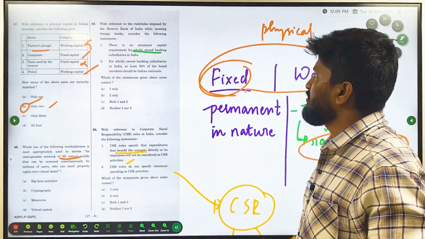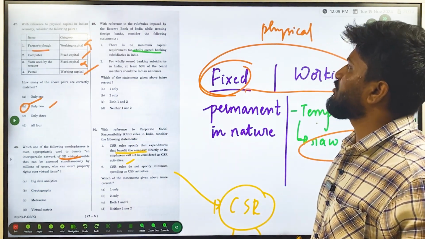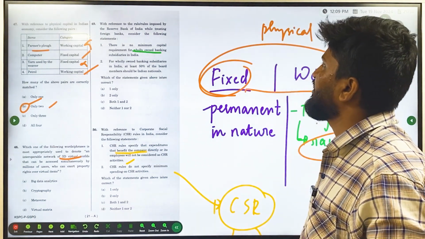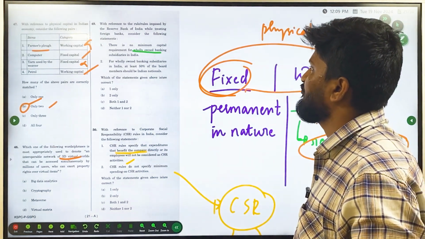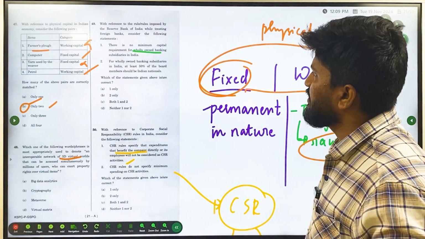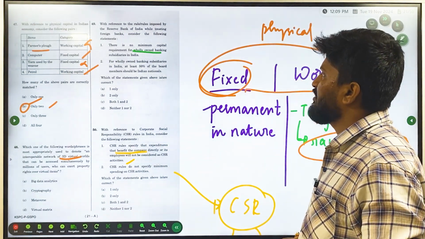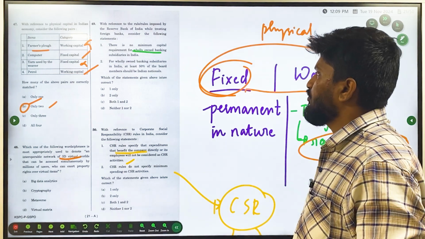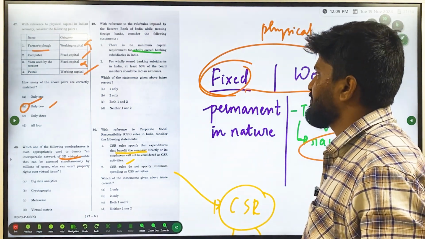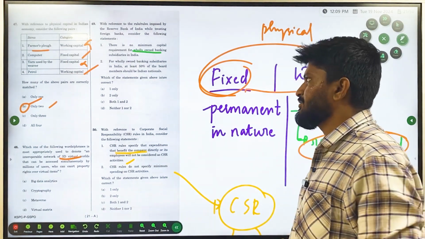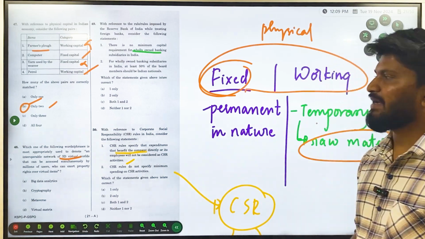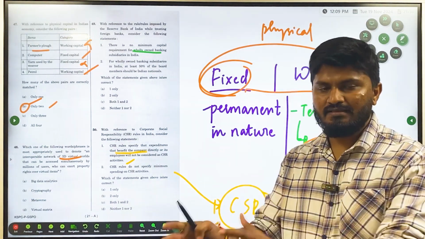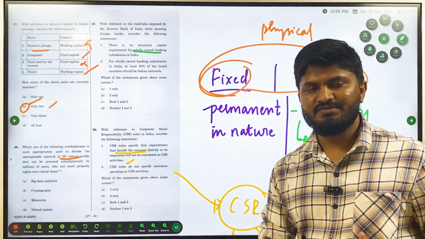Now, question number 49. With reference to the rules imposed by the Reserve Bank of India while treating foreign banks, consider the following statements. Statement 1: there is no minimum capital requirement for wholly owned banking subsidiaries in India. Statement 2: for wholly owned banking subsidiaries in India, at least 50% of the board members should be Indians. Wholly owned banking subsidiaries are a bank owning another, smaller bank, that is a subsidiary bank.